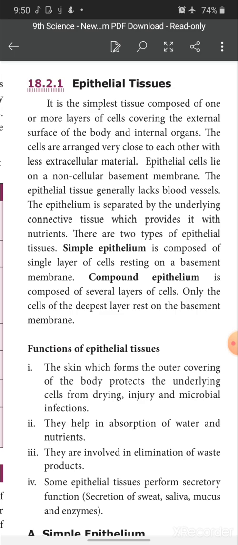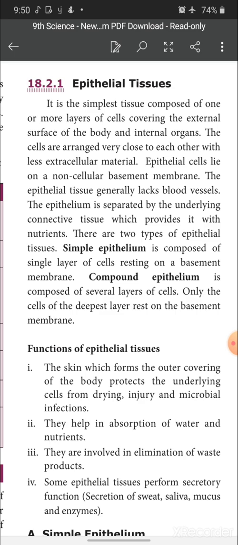What is simple epithelium? The simple epithelium is composed of a single layer of cells resting on a basement membrane, and compound epithelium is composed of several layers of cells. Only the cells of the deepest layer rest on the basement membrane.